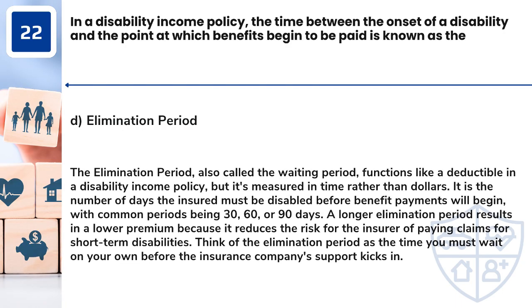Answer, D. Elimination period. The elimination period, also called the waiting period, functions like a deductible in a disability income policy, but it's measured in time rather than dollars. It is the number of days the insured must be disabled before benefit payments will begin, with common periods being 30, 60, or 90 days. A longer elimination period results in a lower premium because it reduces the risk for the insurer of paying claims for short-term disabilities. Think of the elimination period as the time you must wait on your own before the insurance company's support kicks in.